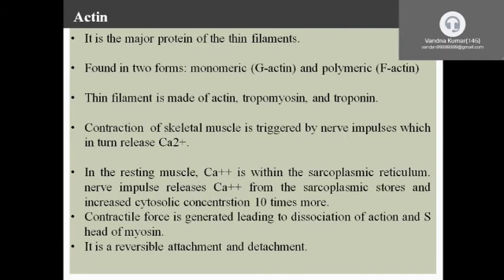Actin, another muscle protein, is a major protein of the thin filament. It is found in two forms, monomeric and polymeric. Monomeric is G protein or globular protein. Polymeric is a fibrous protein.